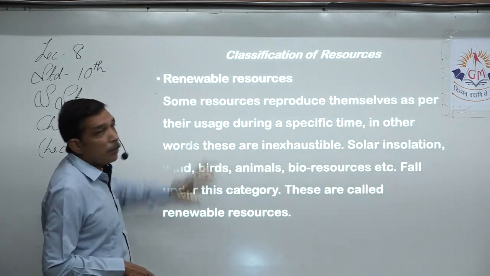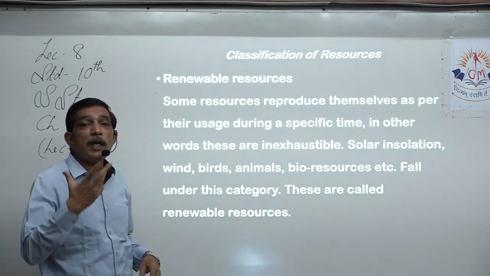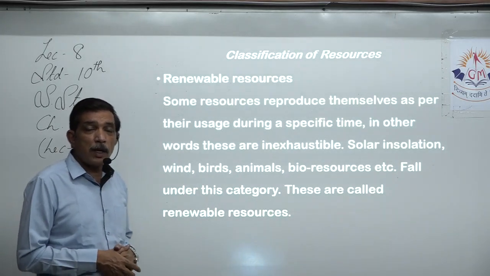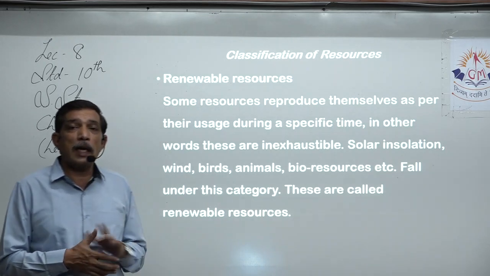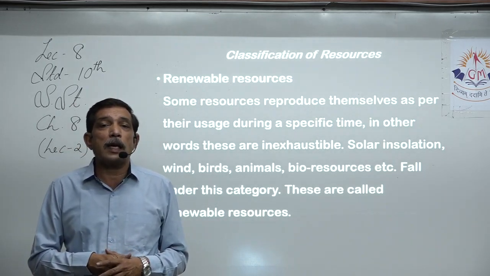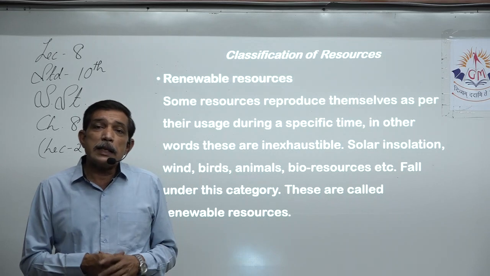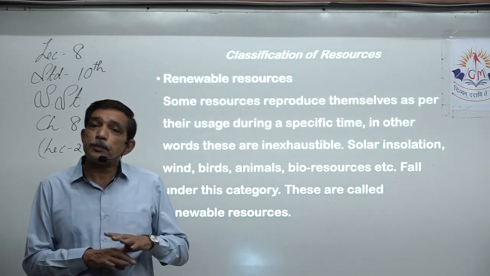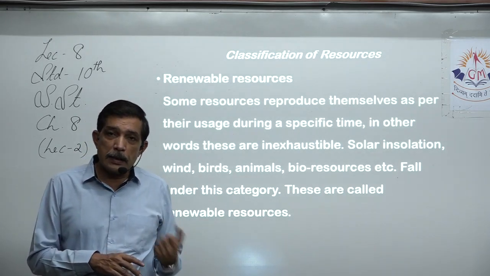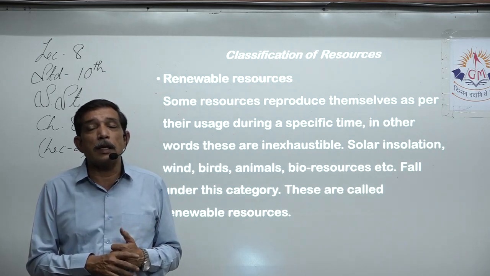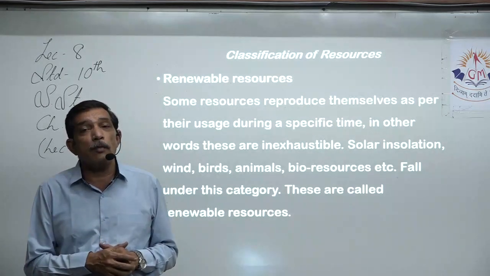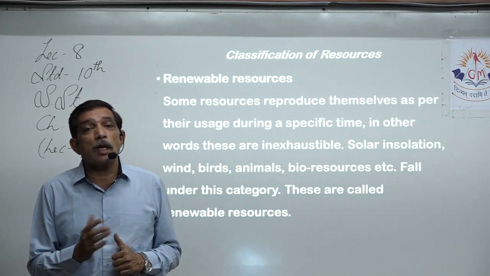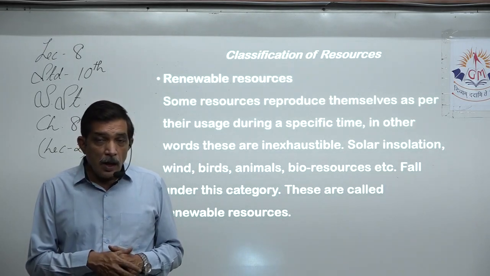For example, renewable resource. Renewable means you can make new, right? For example, the sun energy that we have, the heat energy and light energy. We convert that energy into electric energy, electricity, right? We generate electricity from the solar energy received from the sun.